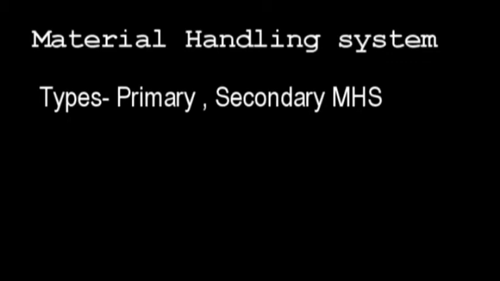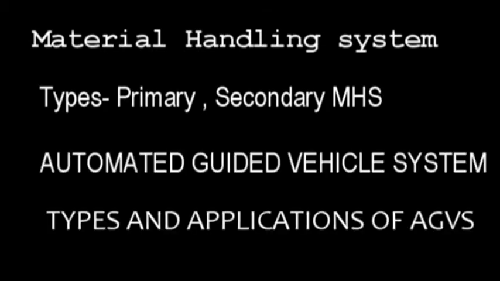Now coming to automated guided vehicle systems. It is defined as a material handling system that uses independently operated, self-propelled vehicles that are guided along defined paths on the floor. These are commonly referred to as AGVs, and they belong to the class of highly flexible, intelligent, and versatile material handling systems used to transport materials from various loading locations to various unloading locations throughout the manufacturing area.